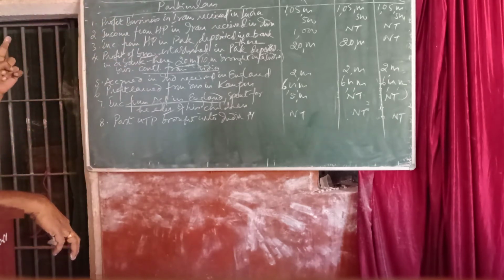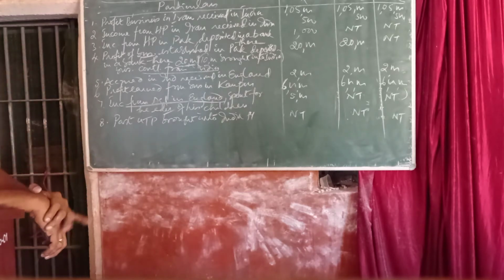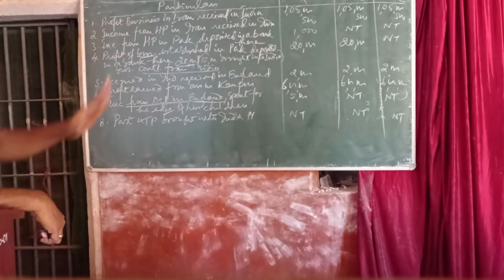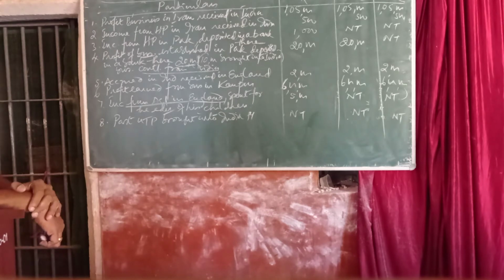Profit from business in Iran received in India. That means earned anywhere, received in India, taxable to all. Income from house property in Iran received in India: again earned outside India, received in India, or received in India, earned anywhere. Income from house property in Pakistan deposited in a bank there: earned and received both outside India, so that is taxable only in the hands of an ordinary resident.